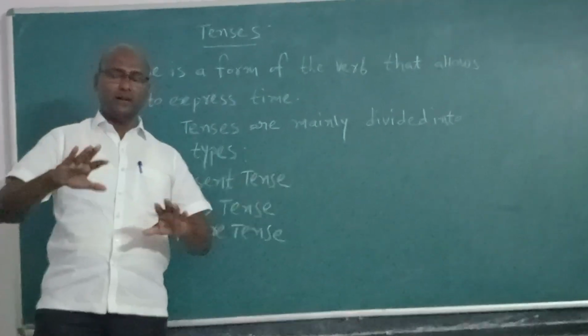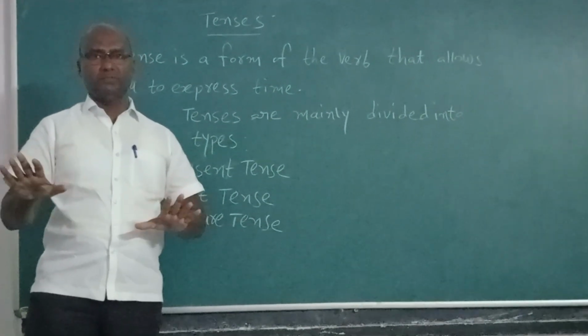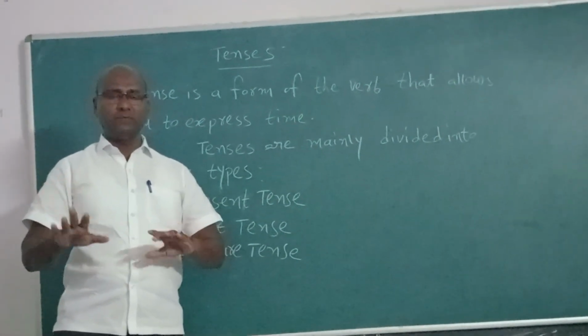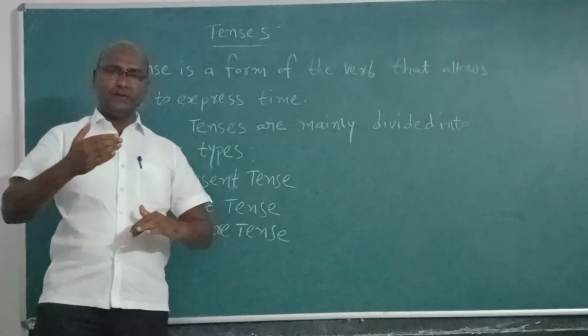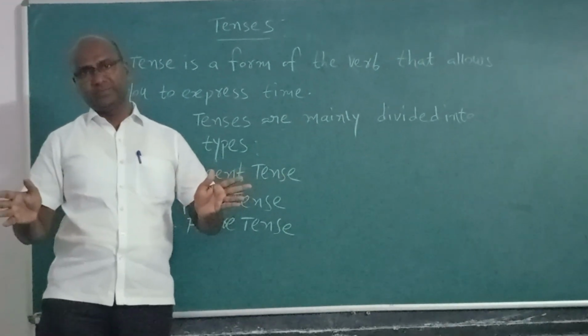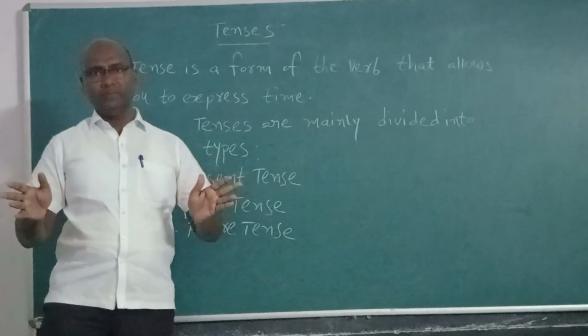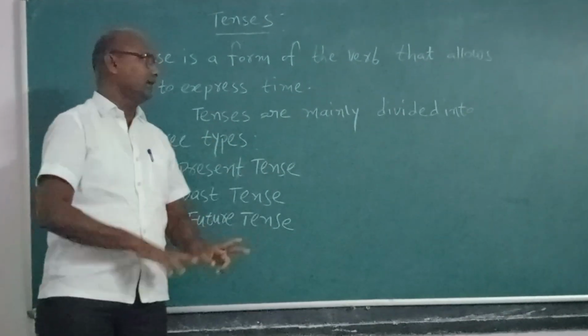All tenses are made up of verb forms. Without verb forms, there are no tenses. A tense means a form of the verb that tells about the time of action. When the verb tells about the time of action, it is called tense.